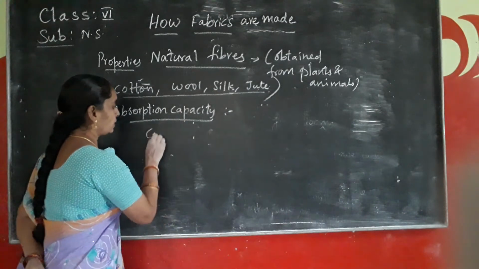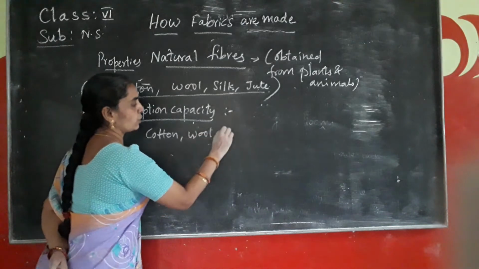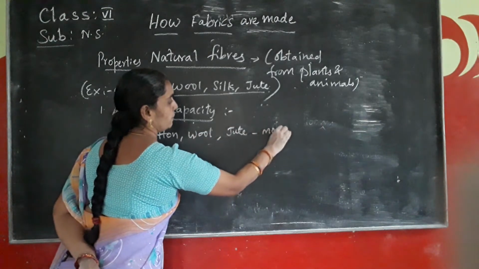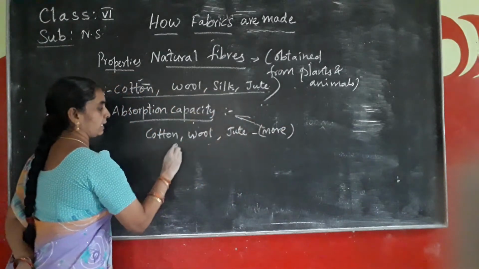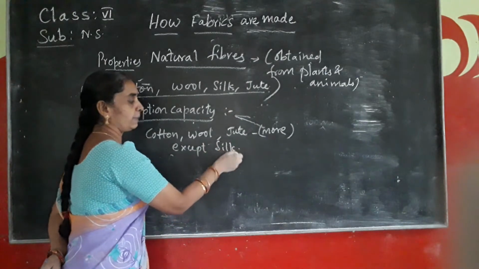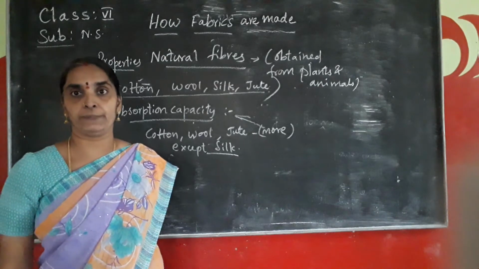So cotton, wool and jute have more absorption capacity, except silk. That means silk has less absorption capacity.